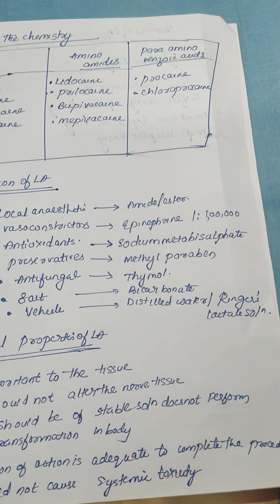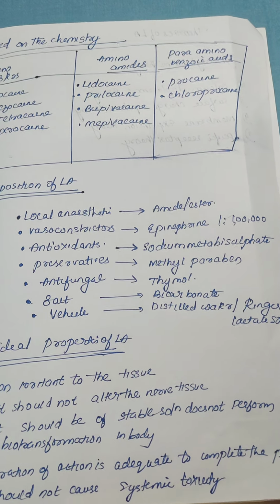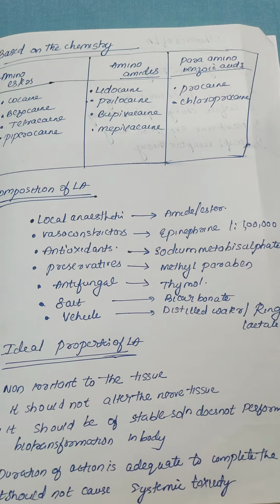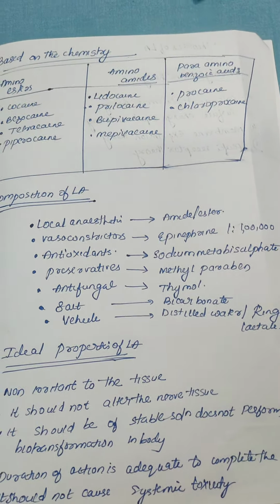So why will we add antioxidants, that is sodium metabisulfite? Because these vasoconstrictors in the local anesthesia solution tend to get oxidized. So to prevent its oxidation, or to delay its oxidation, we'll add antioxidants.